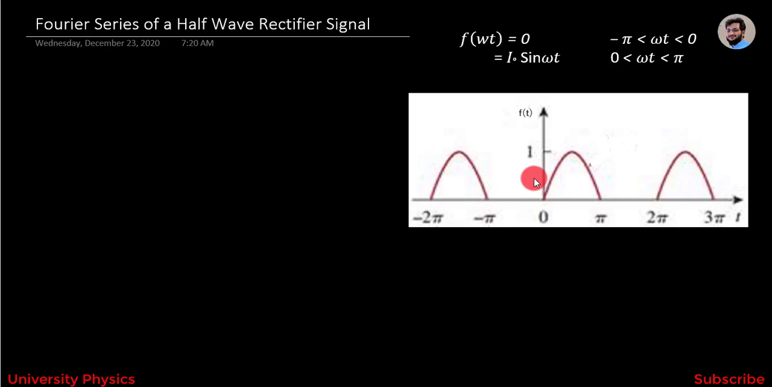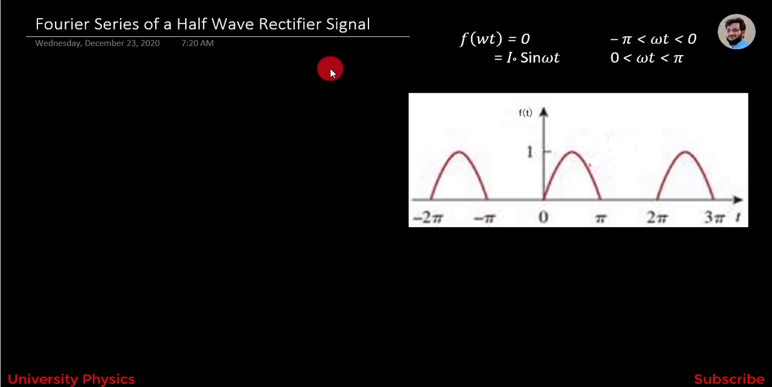If we look at this graph, from minus pi to 0, f of omega t is equal to 0, and this definition also shows that from minus pi to 0, f of omega t is equal to 0. Here from 0 to pi the function is not equal to 0, it is equal to I naught sine omega t, and this also shows that from 0 to pi f of omega t is equal to I naught sine omega t. First, we have to know about the nature of this function. From this graph, it is clear that the given function is neither even nor odd.